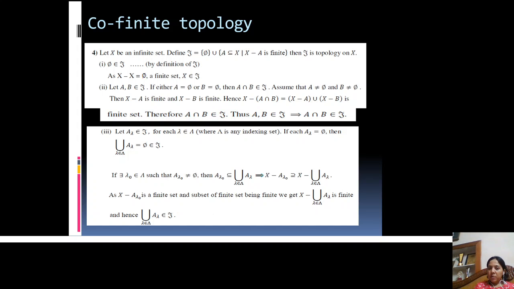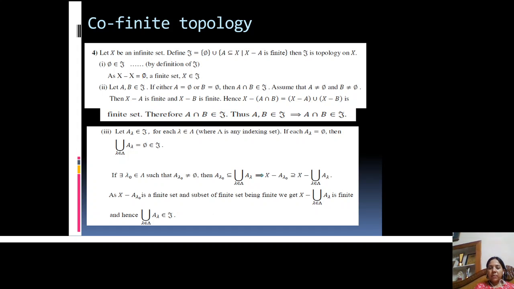X will belong to TOE when the complement of X is finite, and the complement of X is phi, and we know that phi is always finite, so X is always belonging to TOE. So the first property is satisfied.